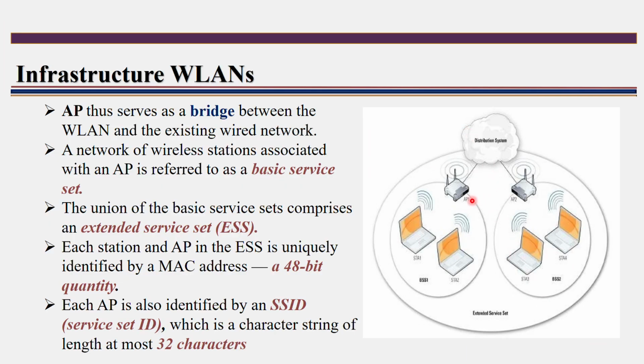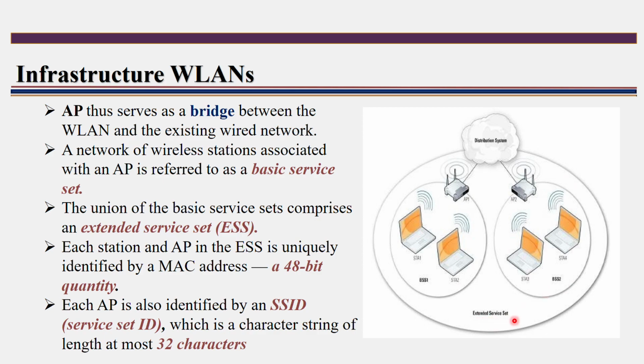As I told earlier, an AP acts as a bridge between these stations. If ST2 wants to communicate with ST3, these two stations can't communicate directly. First they have to pass through AP1 and AP2, and afterwards these two stations can communicate. This is one basic service set and this is another basic service set. The combination of these two basic service sets is called an extended service set.